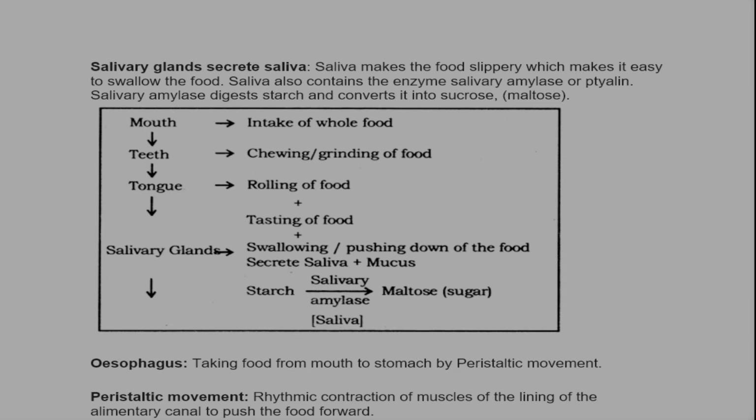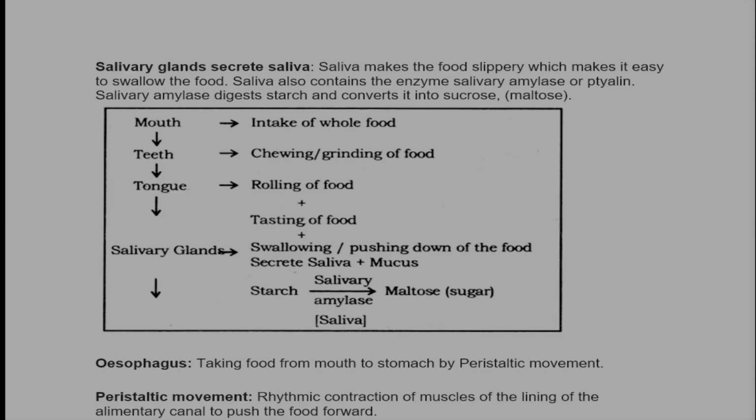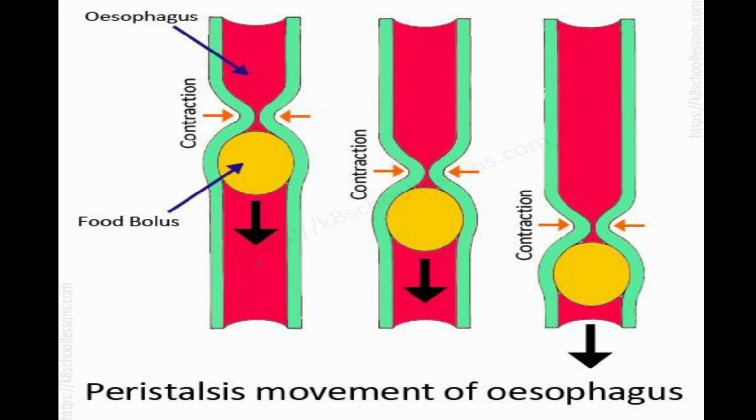Next is esophagus. Esophagus is a long tube taking food from the mouth to the stomach by peristaltic movement. Now what is peristaltic movement? It is a rhythmic contraction of muscles of the lining of the alimentary canal to push the food forward.